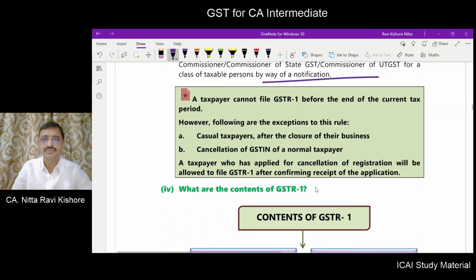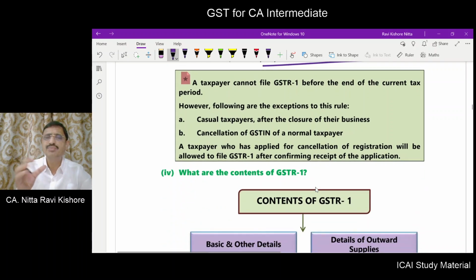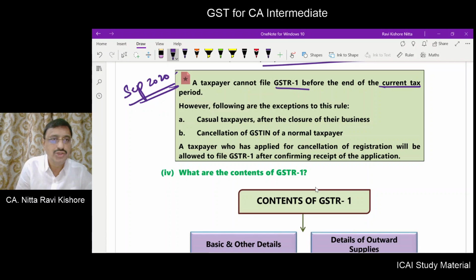Now, some points you have to keep in mind: GSTR1 can't be filed before the end of the current tax period. Let us say it is the September 2020 return. You will be able to fill the details from September 1 to September 30. You will be able to enter the details, but you can't furnish it.